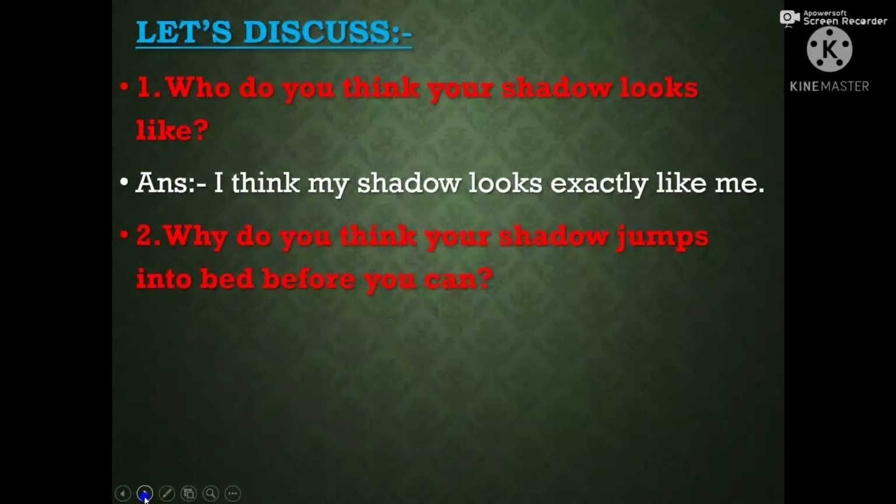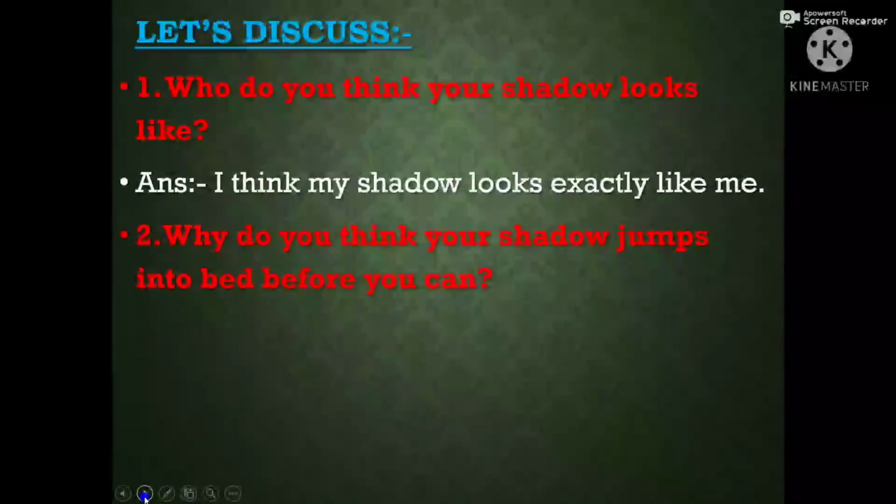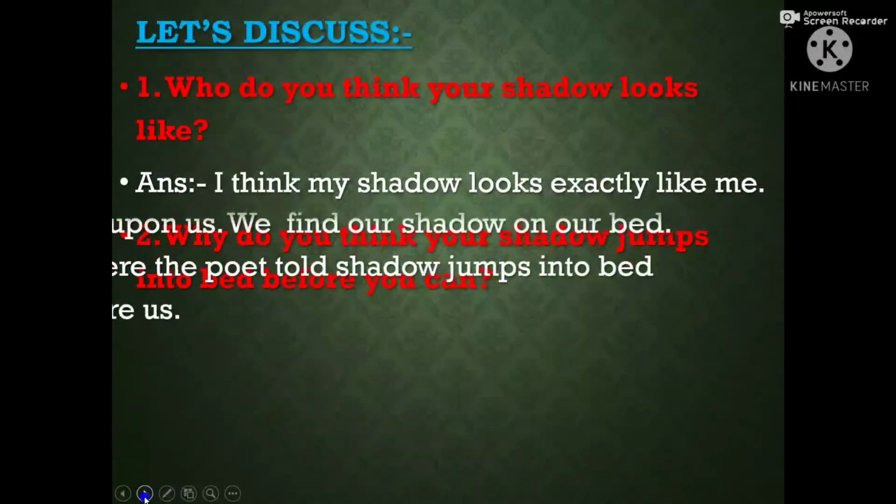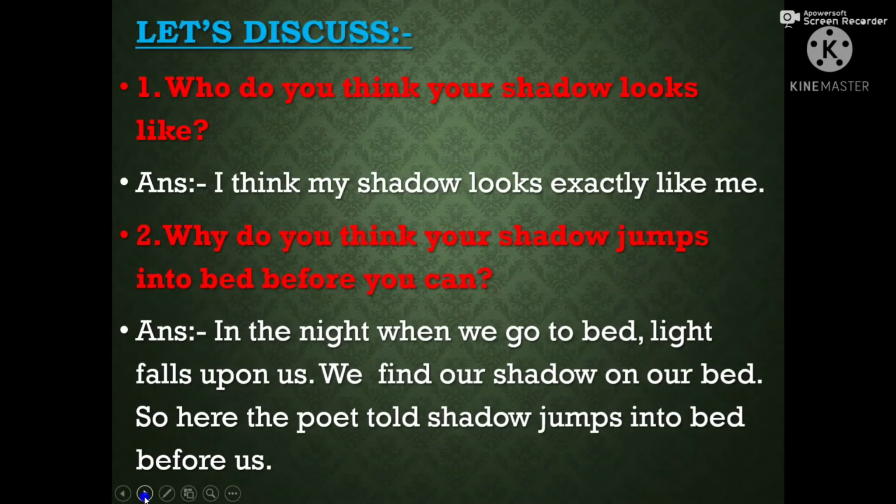Question number 2, why do you think your shadow jumps into bed before you can? Answer, in the night when we go to bed, light falls upon us. We find our shadow on our bed. So here the poet told shadow jumps into bed before us.